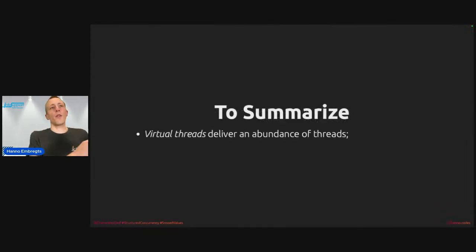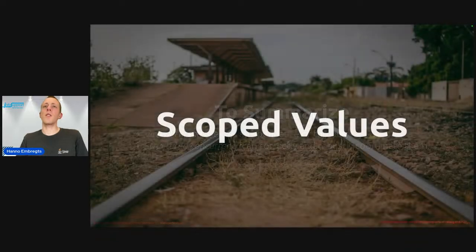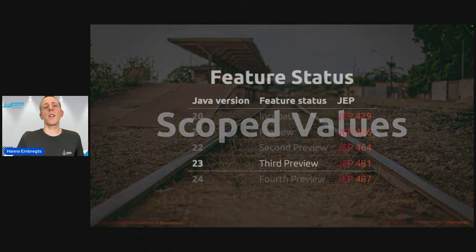Let's summarize. Virtual threads deliver an abundance of threads, and structured concurrency can correctly and robustly coordinate them, and that is why they work together so well. And scoped values is a feature that also works well with structured concurrency, so let's dive into that.